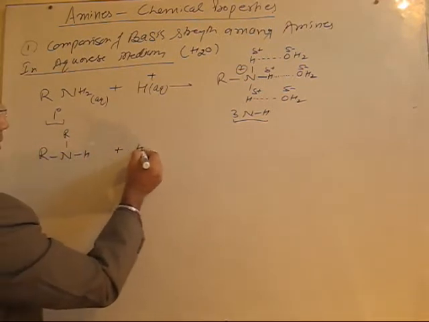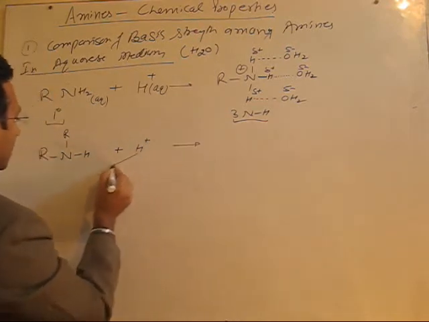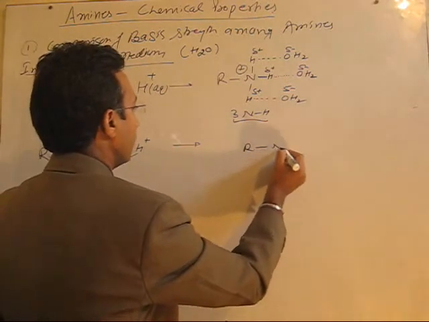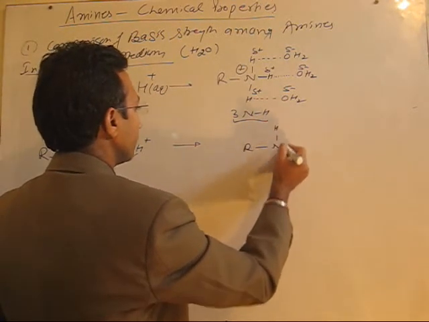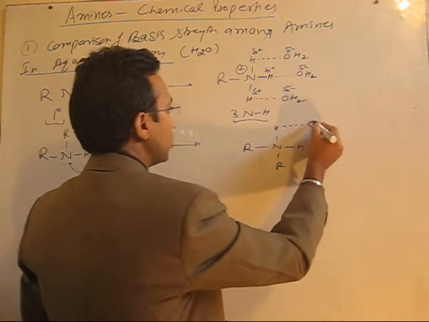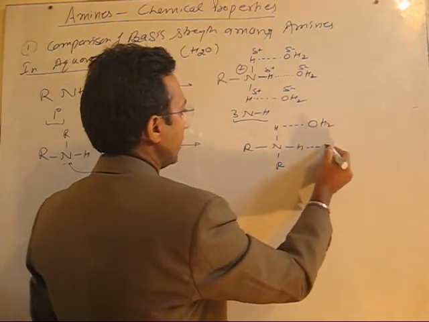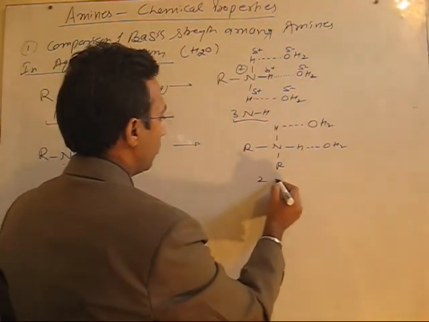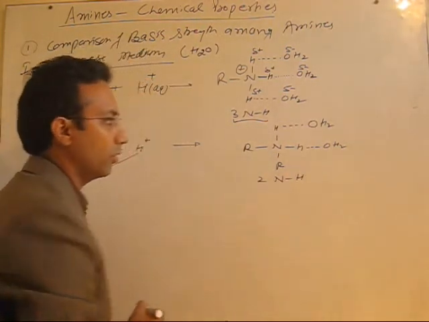In this case, their basic nature, that is gain of proton by nitrogen, the cation formed will be this, and there are 2 NH bonds, so extent of hydrogen bonding is little bit reduced. Fine, due to presence of only 2 NH bonds, right?